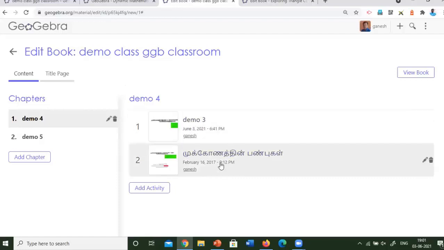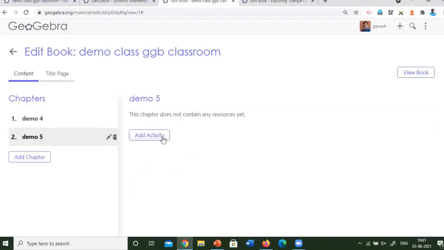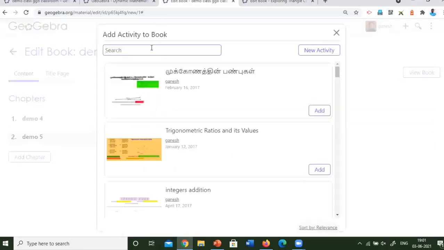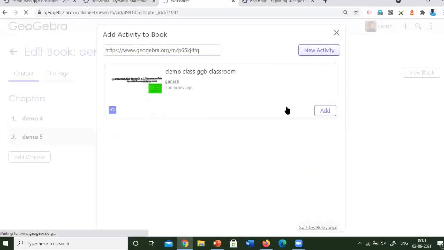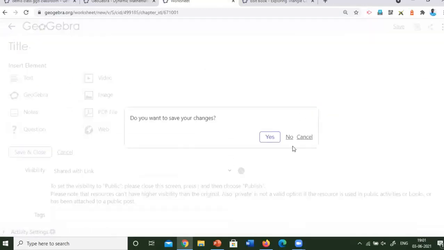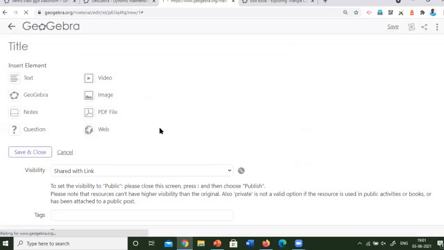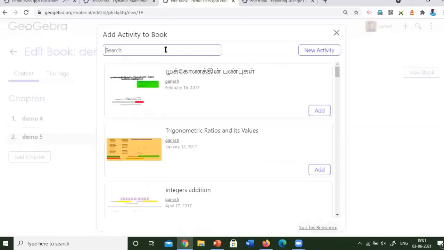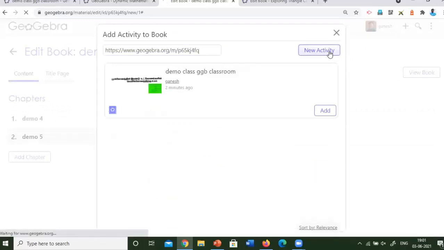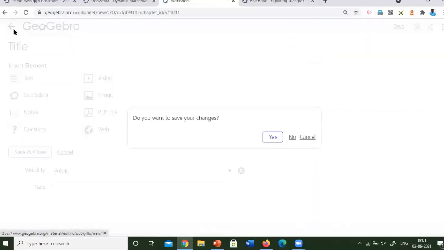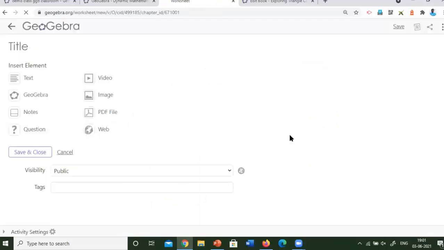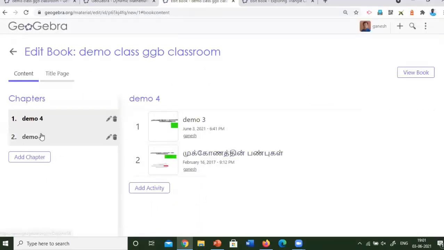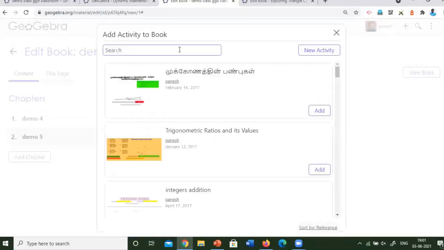Now you can see the demo 3 is added. The applet is added as the first and second activity. In another activity, I will search this. Now I will add this. And another thing, here I will add the activity I have created. Whenever I click new activity, we can create a new activity also, but now it is not required. In the demo file, I will add the same activity which I have created.